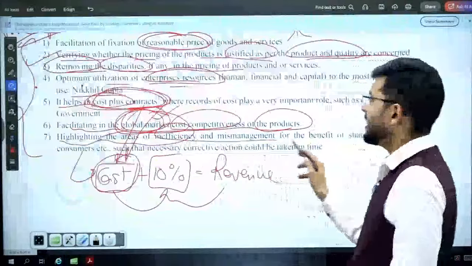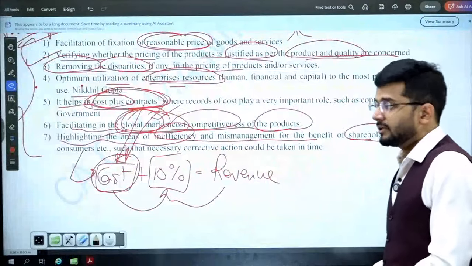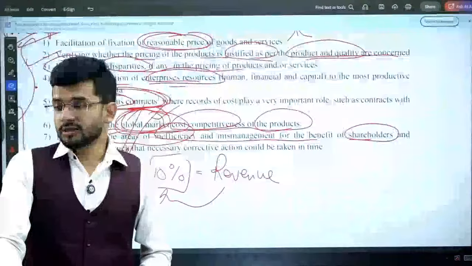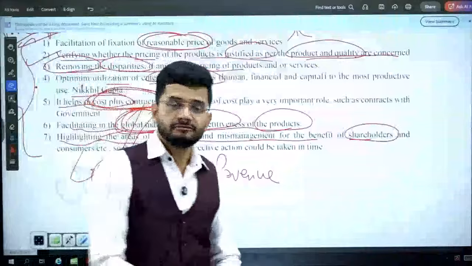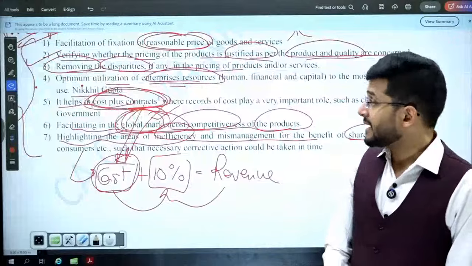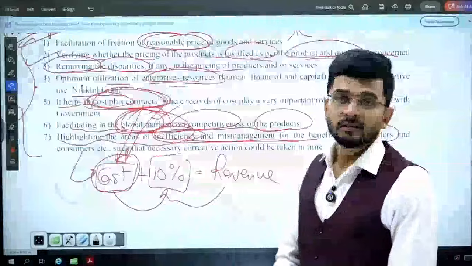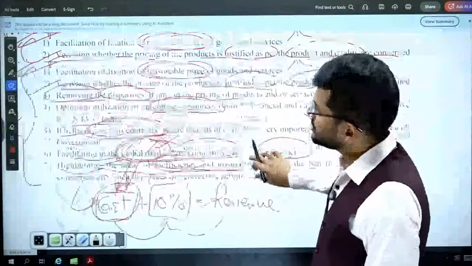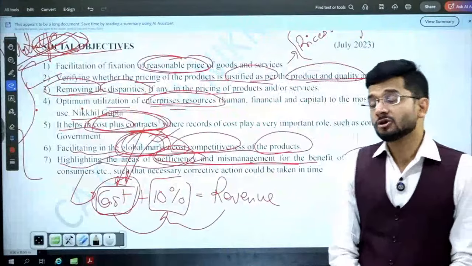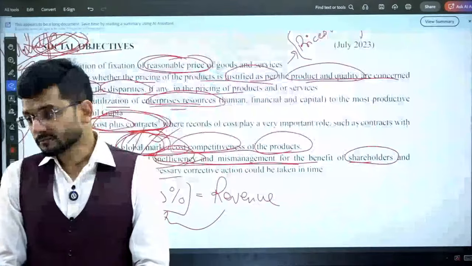Highlighting the areas of inefficiency and mismanagement for the benefit of the shareholders. So wherever the company is not efficiently managing its resources, its production process, or its entire internal processes where management is lacking, there the auditor will highlight those areas and will ensure that those are rectified. So these are certain social objectives of the auditor, which the auditor doesn't do for cost audit purposes, but does for society, so that a better society is constructed.